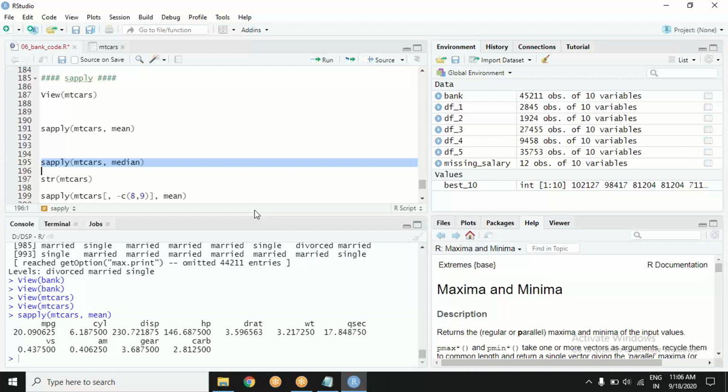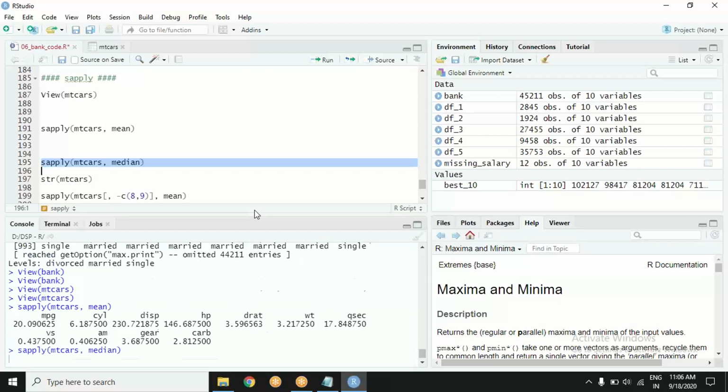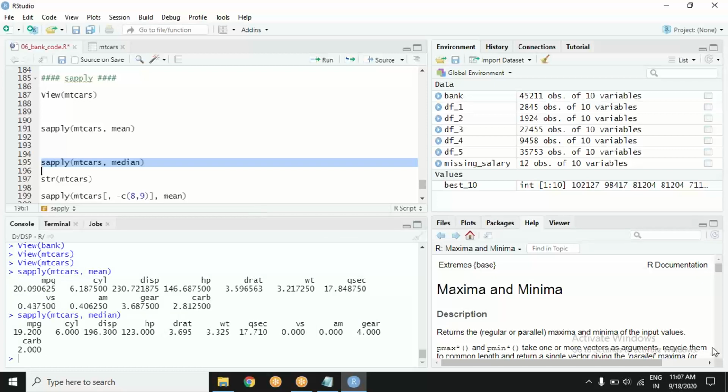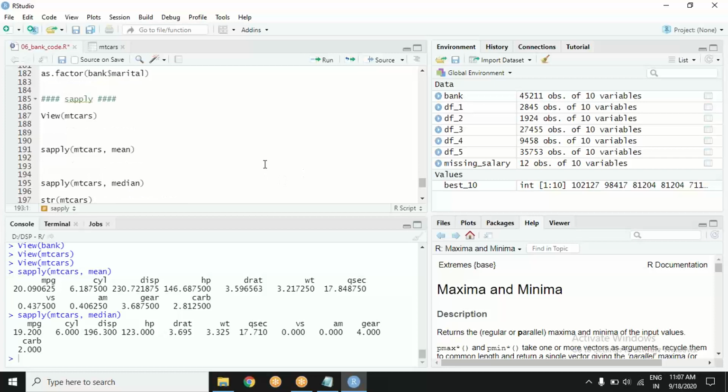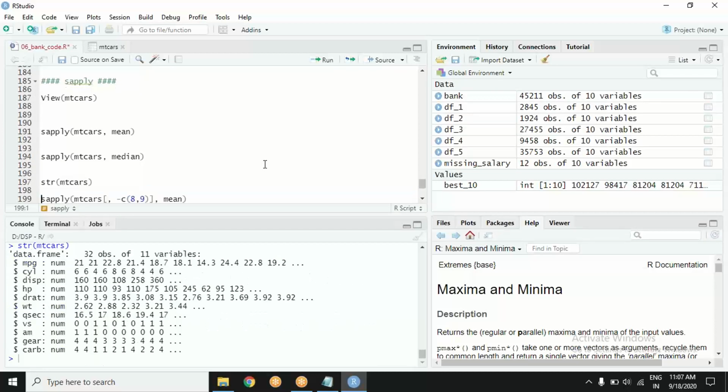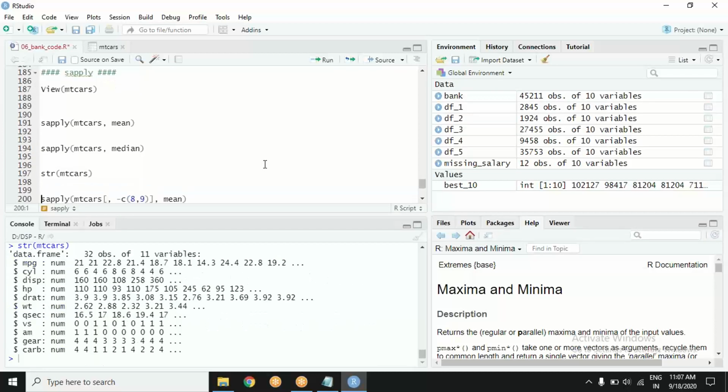You know the difference between mean and median, right? We have gone through this. I get to see the median, so I can check the median. So what I mean to specify here is you can use any function and it will apply to the entire data set. Now check the structure. It is to give you a signal what's going to happen next. Remember I talked about that. If you check the help function,